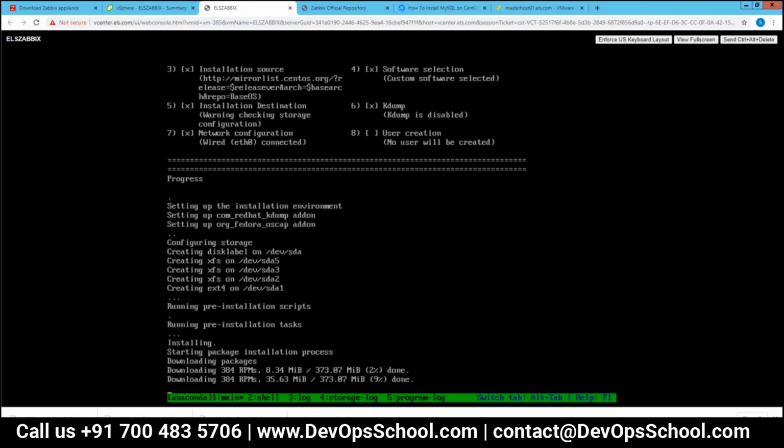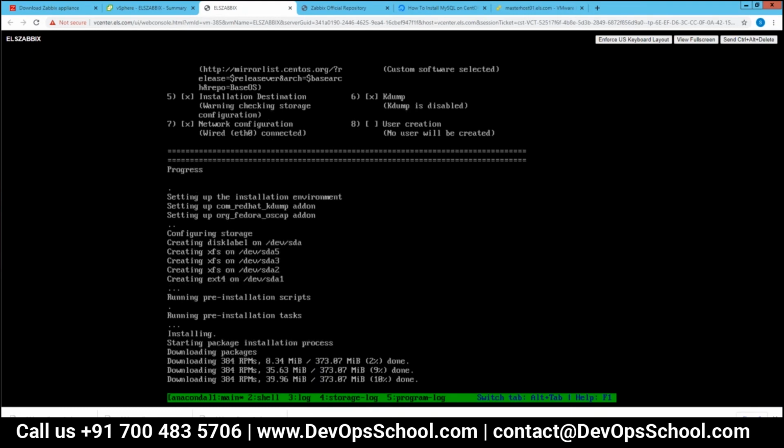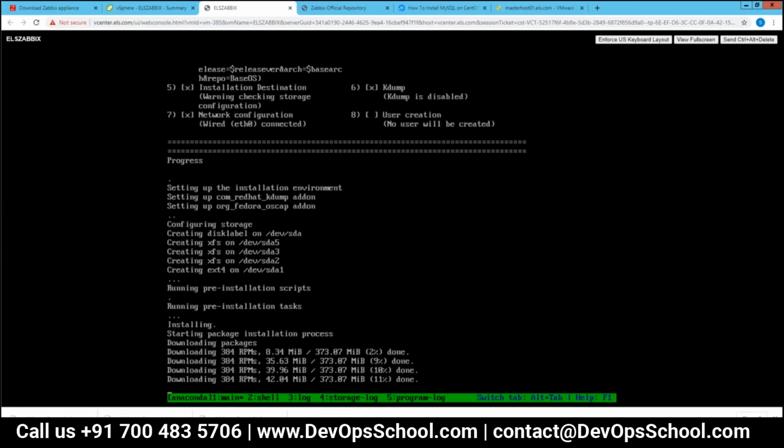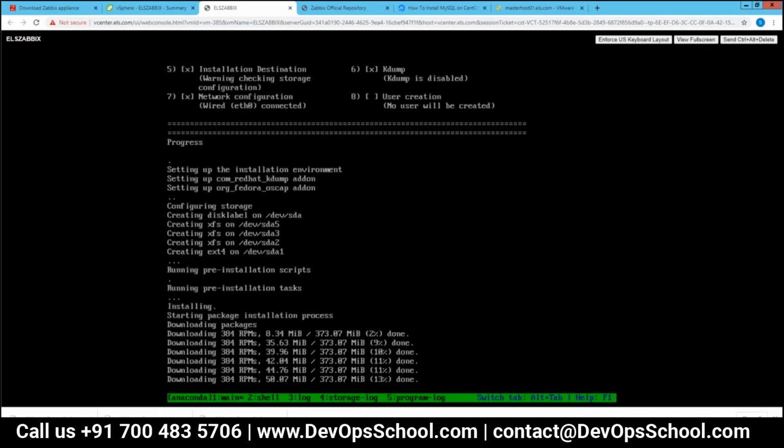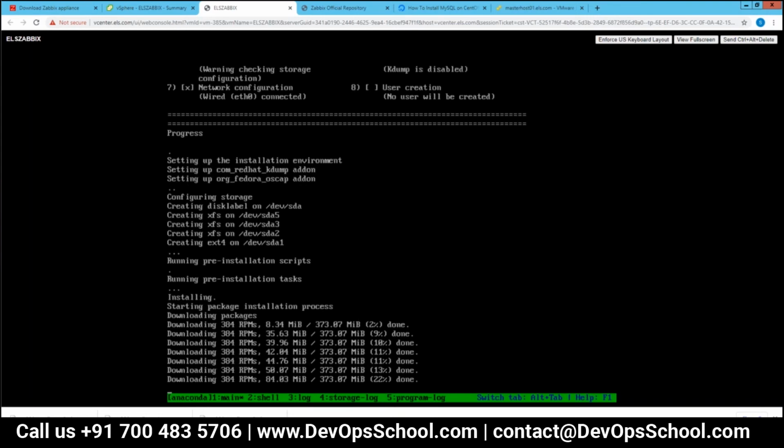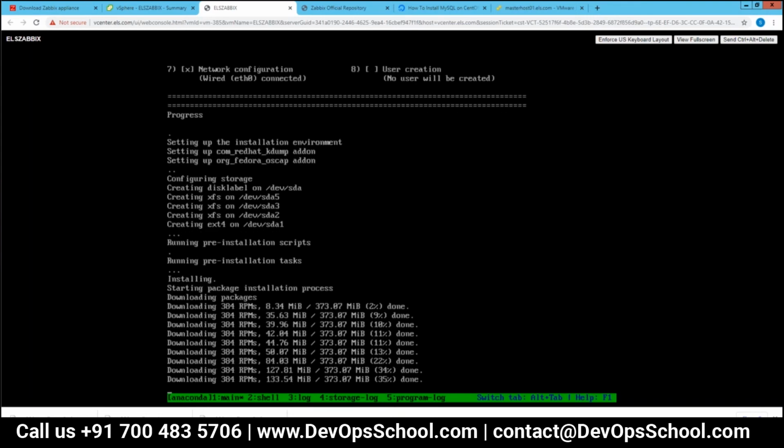So mostly we install it from the backend, and from the packages only, because the user will also be able to understand how it's working, how the entire tool is working.